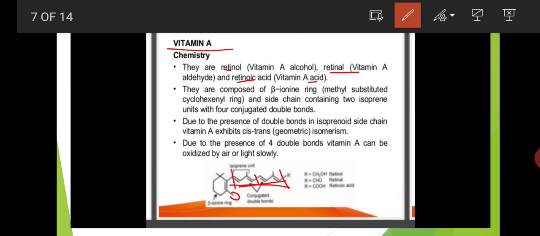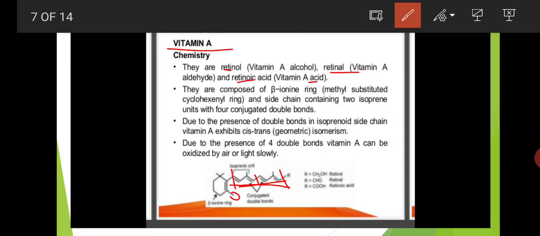Due to the presence of double bonds, as we have already discussed and are all well aware, alkene functional groups exhibit cis-trans isomerism. So here also, due to the presence of double bonds, the isoprenoid side chain of vitamin A exhibits cis-trans isomerism. And due to the presence of four double bonds, vitamin A is easily oxidized by air and light.